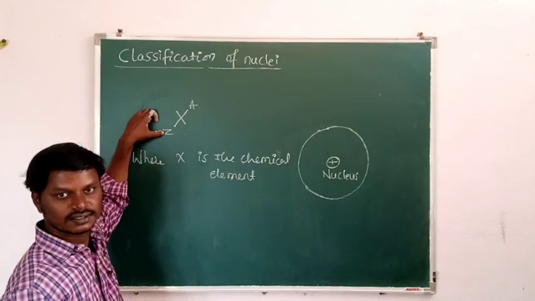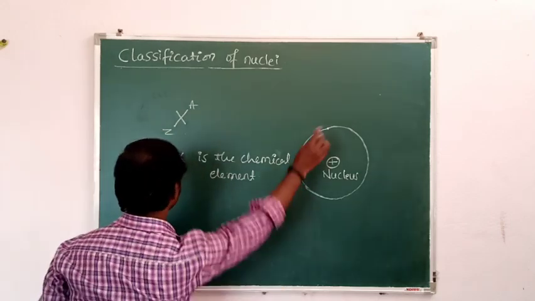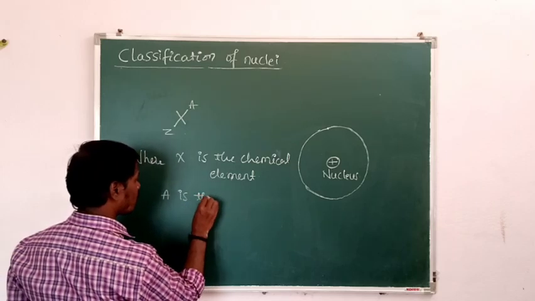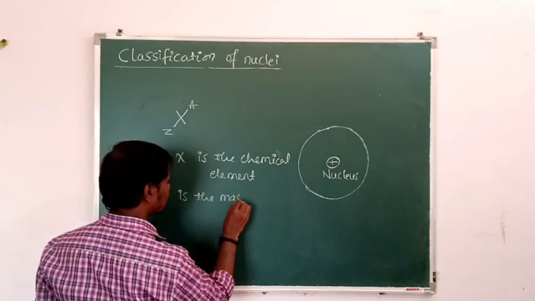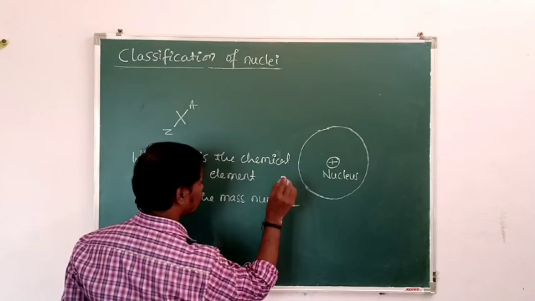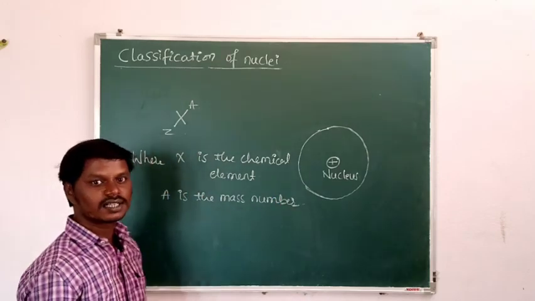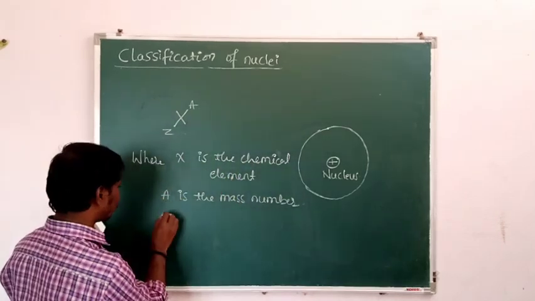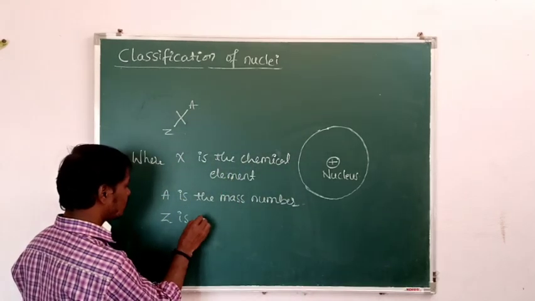Then what is A? A is the mass number. Mass number is the sum of the number of protons and the number of neutrons. Then what is Z? Z is the atomic number.